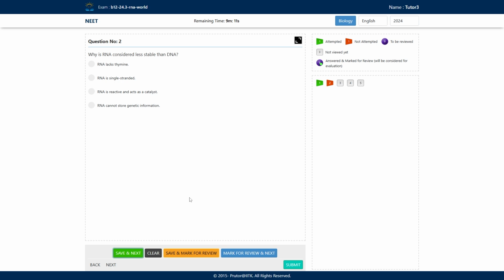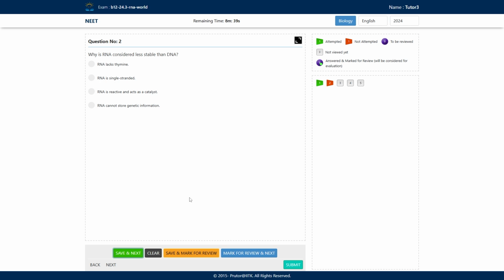Next question. The next question says, why is RNA considered less stable than DNA? The question is asking why RNA is less stable than DNA, and that's why DNA had to evolve. First option is RNA lacks thymine. Second is RNA is single-stranded. Third is RNA is reactive and acts as a catalyst. And fourth is RNA cannot store genetic information.